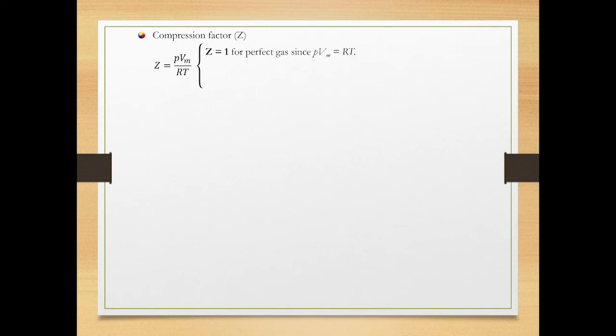Repulsive intermolecular interactions of a real gas expand the gas due to the increase of gas pressure. This would increase the numerator value of the compression factor, and as a result, the Z value becomes greater than 1. Attractive intermolecular interactions of a real gas compress the gas due to the reduction of gas pressure. This would decrease the numerator value of the compression factor, and as a result, the Z value becomes less than 1.